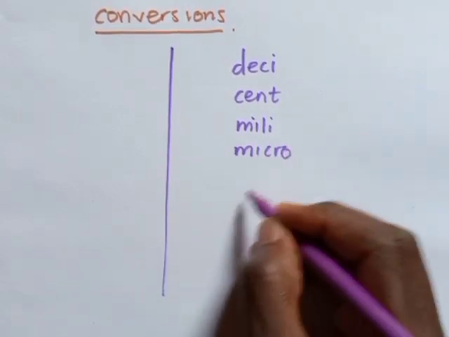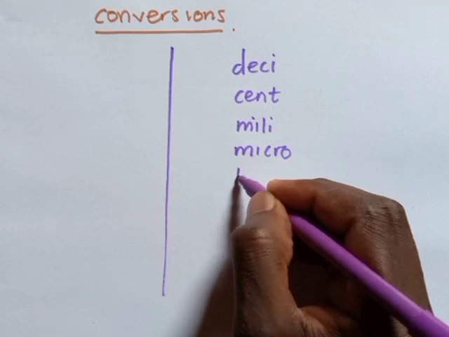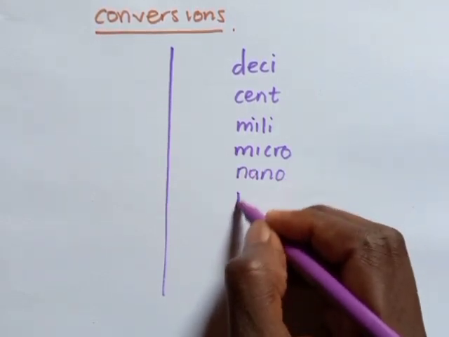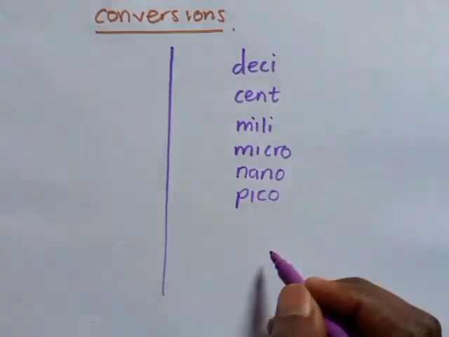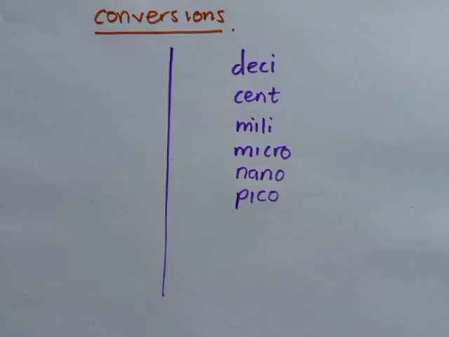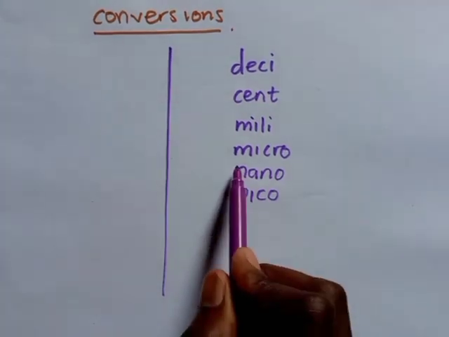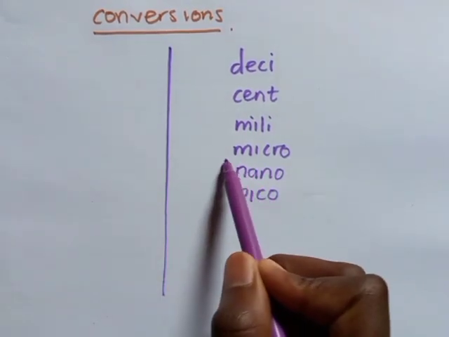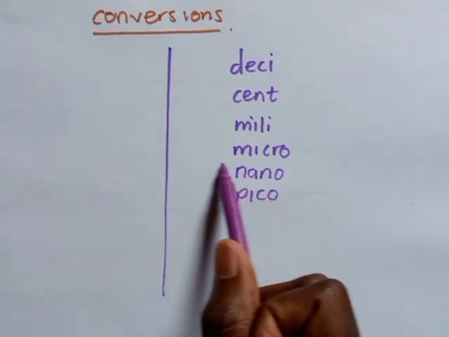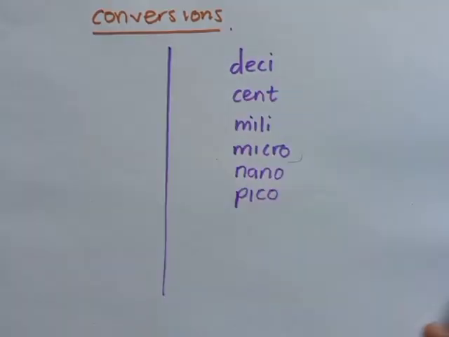We have micro. Nano. We also have pico, until you go down. But you understand that most of the time, the prefixes that we normally use end from here. These are the most used prefixes.